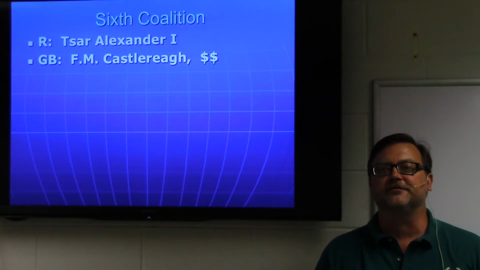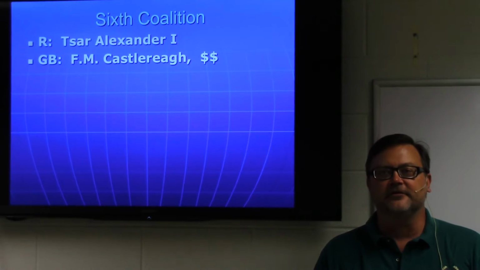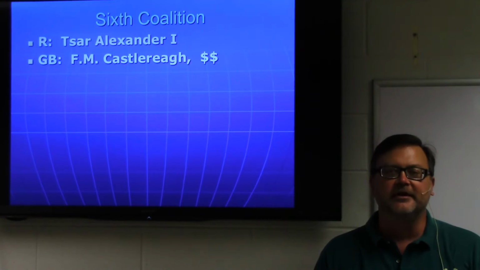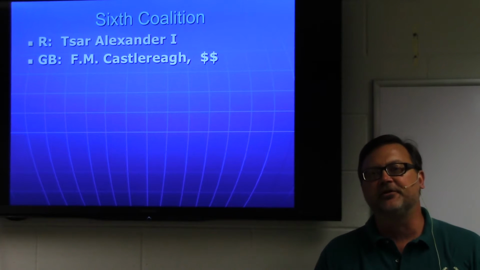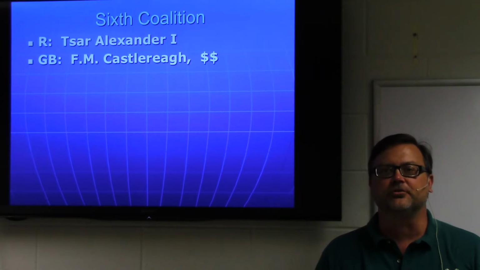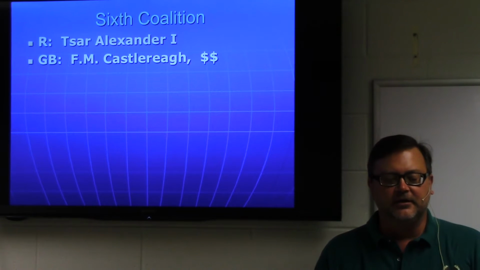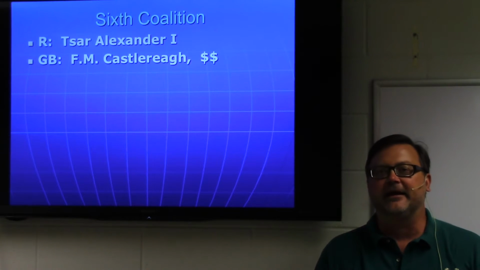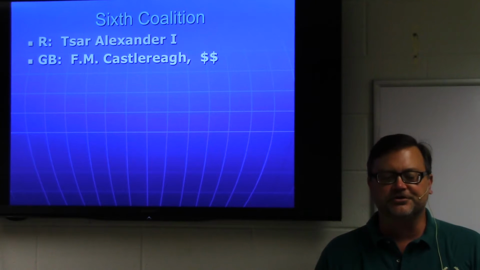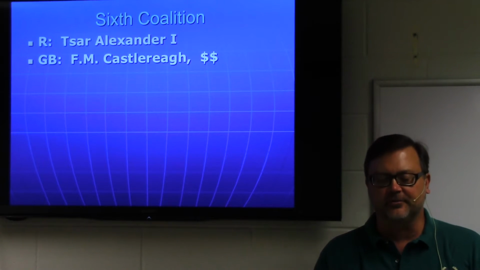The British are always there. They're always funding these coalitions. They provide the financial support. They can't really supply the armies. They've put their army into Spain and Portugal, that Spanish ulcer of Napoleon, but they mainly are the financial backing of all this. So all the coalitions are backed by the British. In this case, their foreign minister is a man named Castlereagh. He'll be designing this sixth coalition to bring down Napoleon.